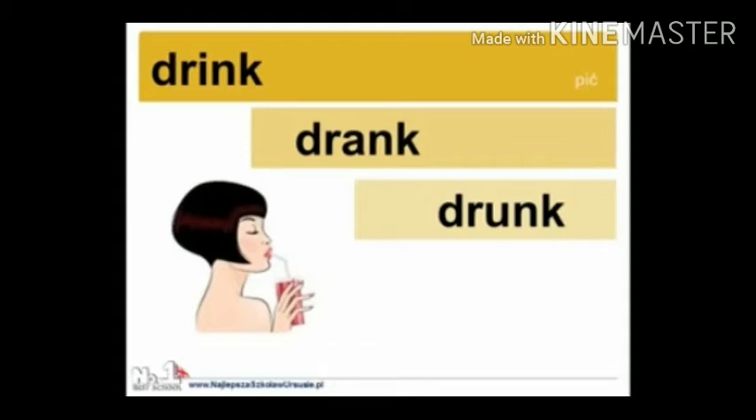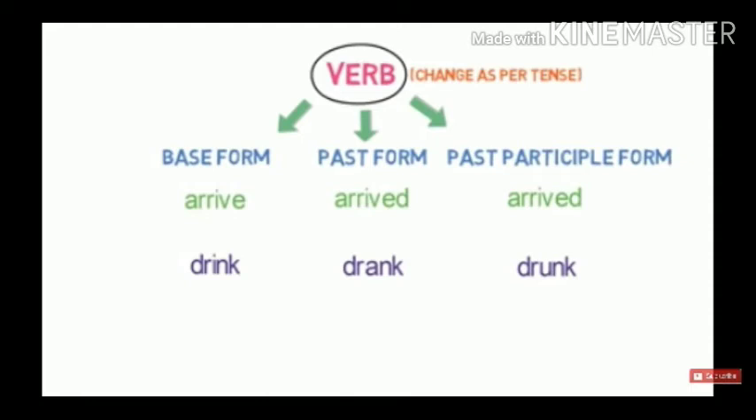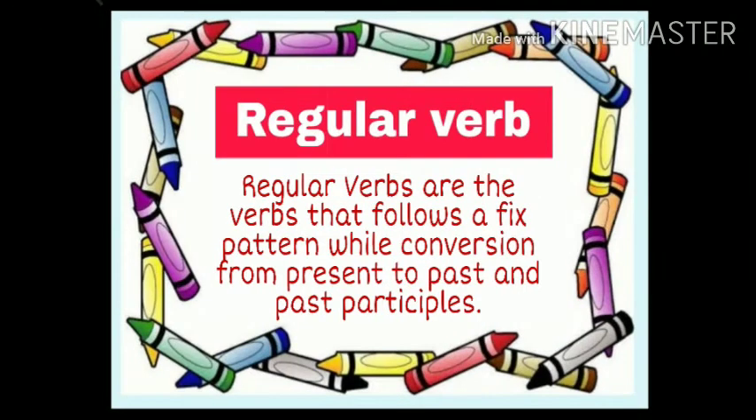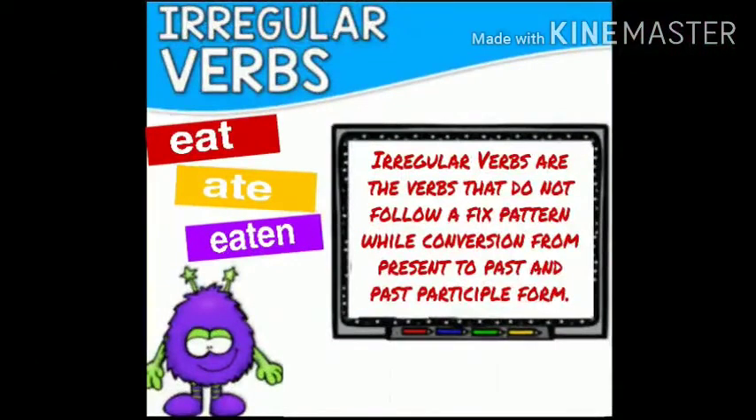Now, as you can see, for converting a word arrive to past and past participle form, we used ed. But for converting the word drink, we didn't use any such pattern. So the verb which is following a pattern for conversion from present to past and past to past participle is a regular verb. And the verb which is not following any pattern for conversion from present to past and past to past participle is irregular verb.